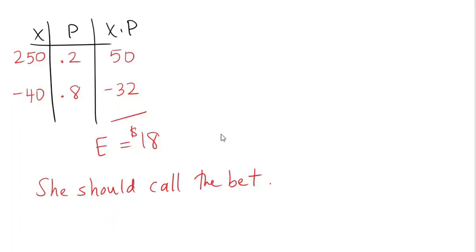Over the long run, she expects to win $18 per play. So if this is like a professional poker player, and she plays poker all the time, and she winds up in this situation 1,000 times in her poker career, that's $18,000 that she can pretty much count on in the long run. Now, for you real poker players, I know there are other things involved, like whether or not she's playing in a tournament, or how much money she has behind it, and stuff like that. Don't take any of that into account. This is just the raw numbers. From the perspective of the math, taking all psychology out of play, she should call the bet.